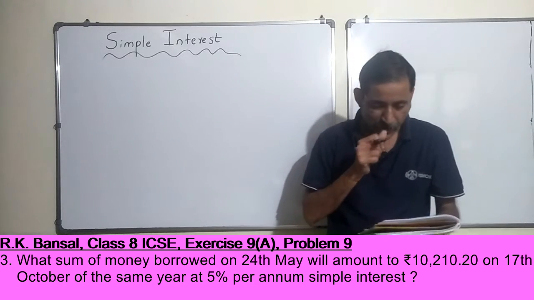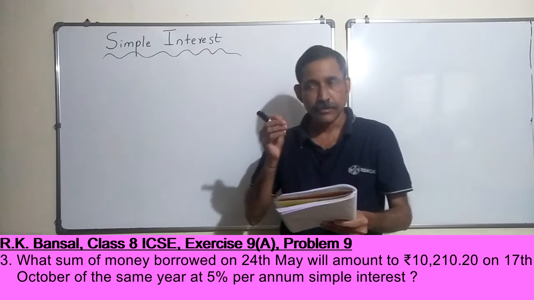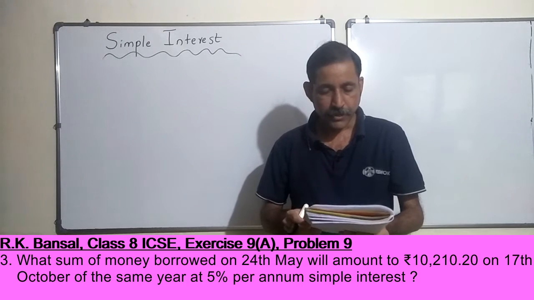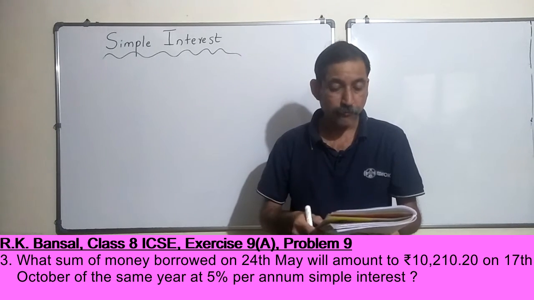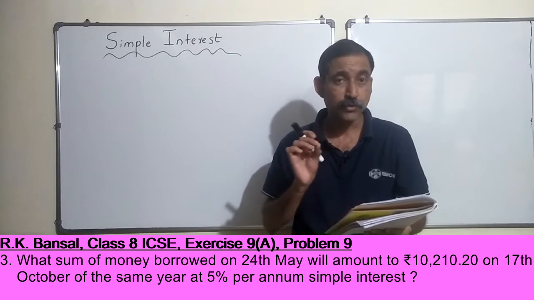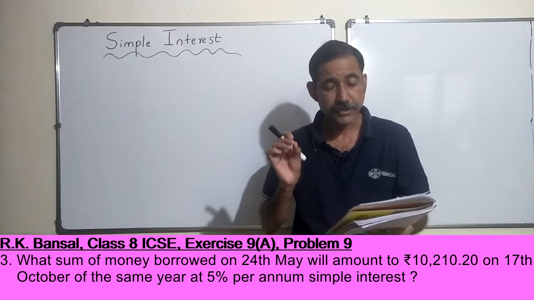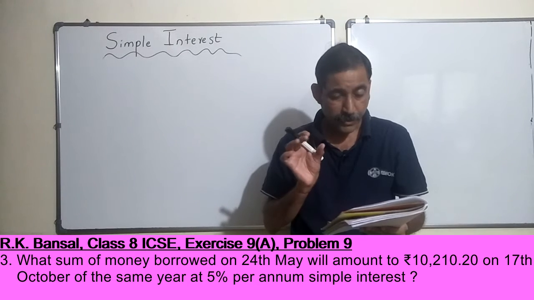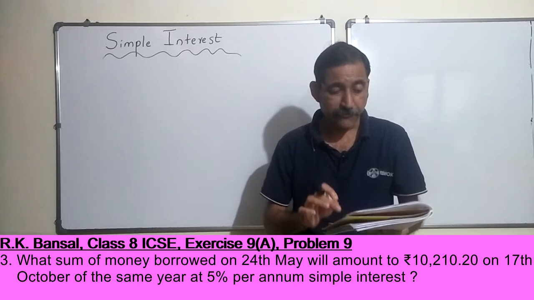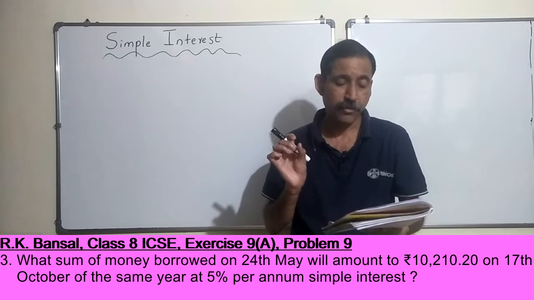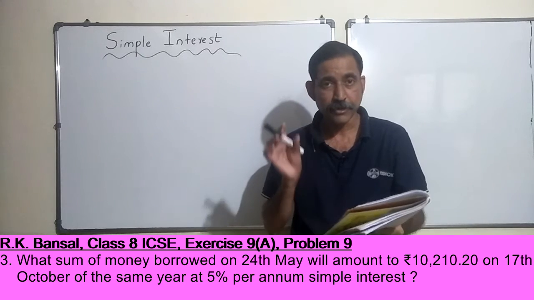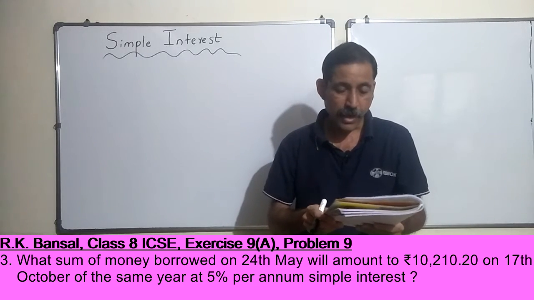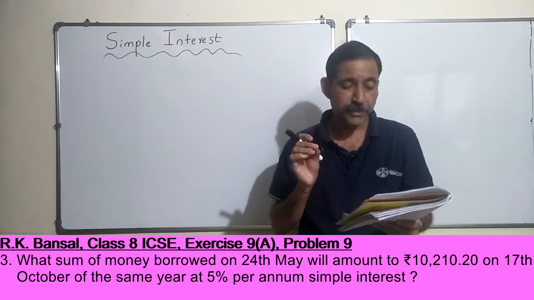Okay. So we need to find out the principal, which when lent to somebody would amount to 10,210 rupees 20 paise, the time period being from 24th May till 17th October. Now we need to find out how much that time is, at a rate of 5% per annum.